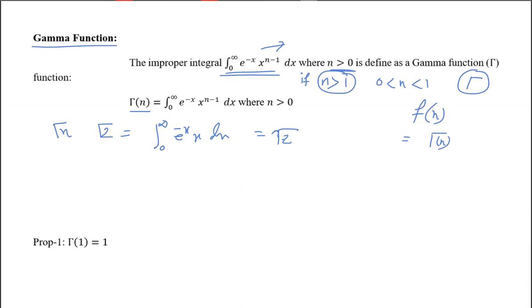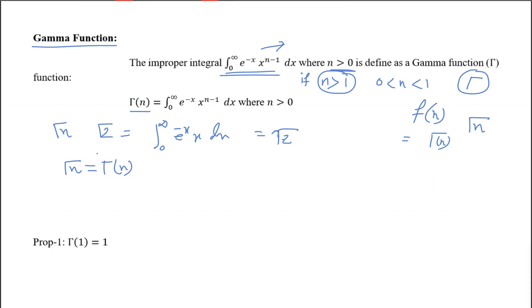You can give the brackets, or if you don't like to give the brackets, then also fine, no problem. You can write it like this, gamma n. Both are the same notation.